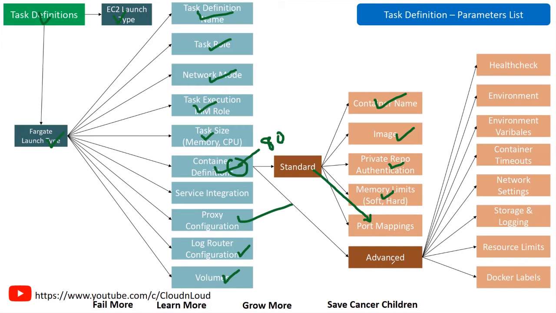So as part of the advanced health check, you can still configure the specific health check for each task definition and environment wise. And sometimes the container timeouts will vary according to the environment, according to each release, right? You can still control that over here, and there is a resource limit, right? Normally these resource limits you can control during this task definition creation itself, right? Let's clear this.